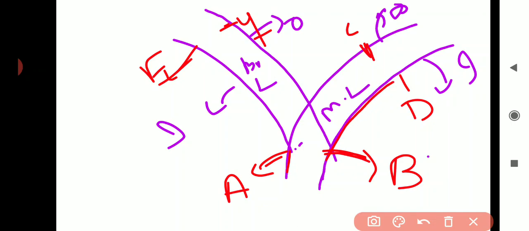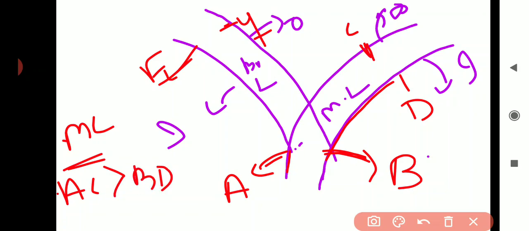That means in this curved track, the outer rail AC will be in a higher position than the inner rail, because we provide the super elevation by raising the AC rail, the outer rail, with respect to the inner rail.